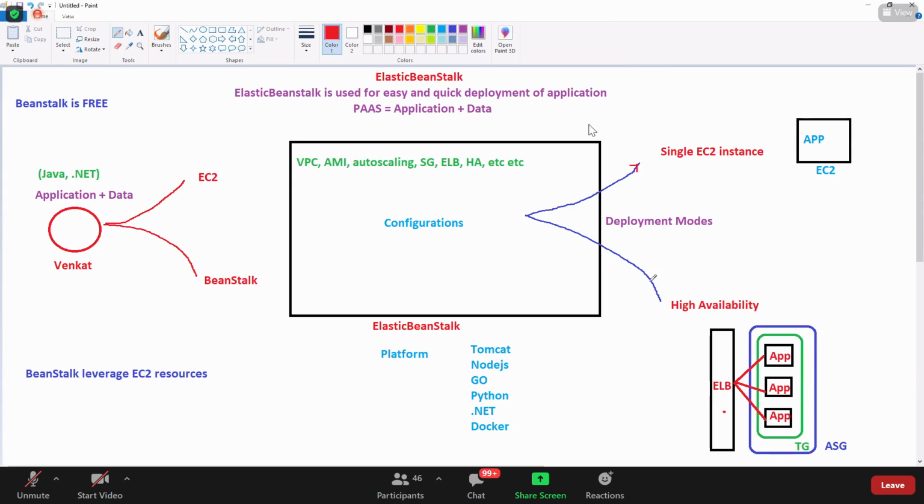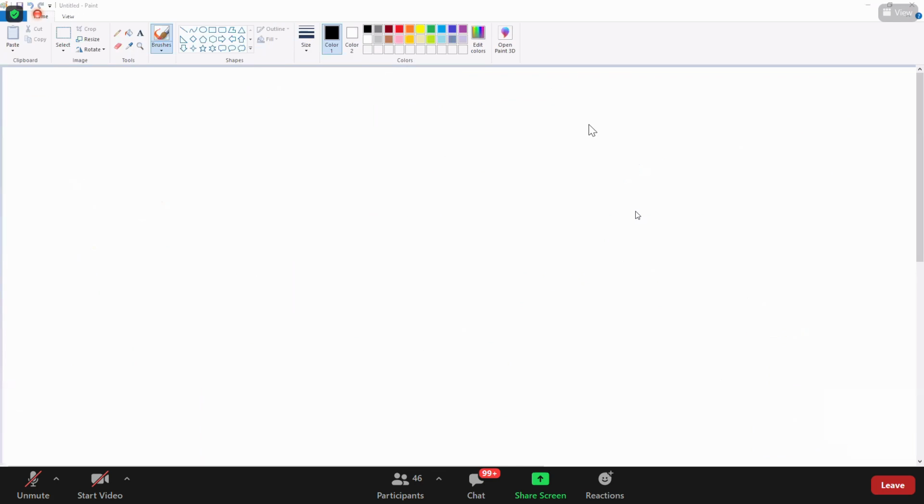You understand? Got this, guys? Clear till here, everyone? Nice. So quickly, let's go and see this Beanstalk architecture.